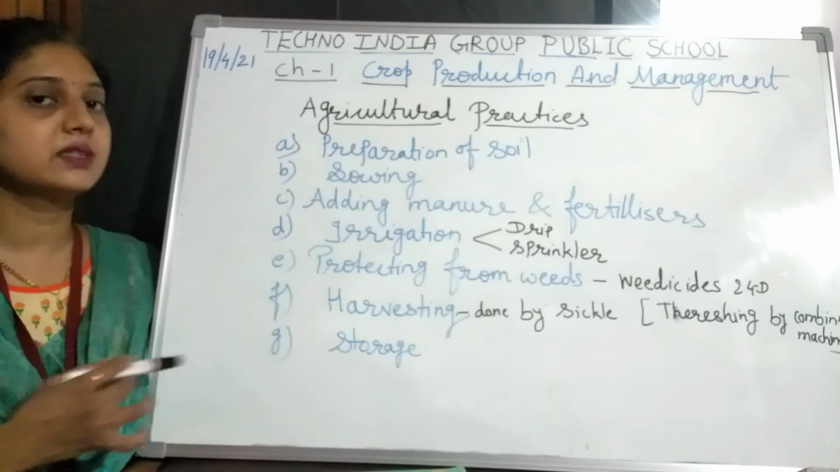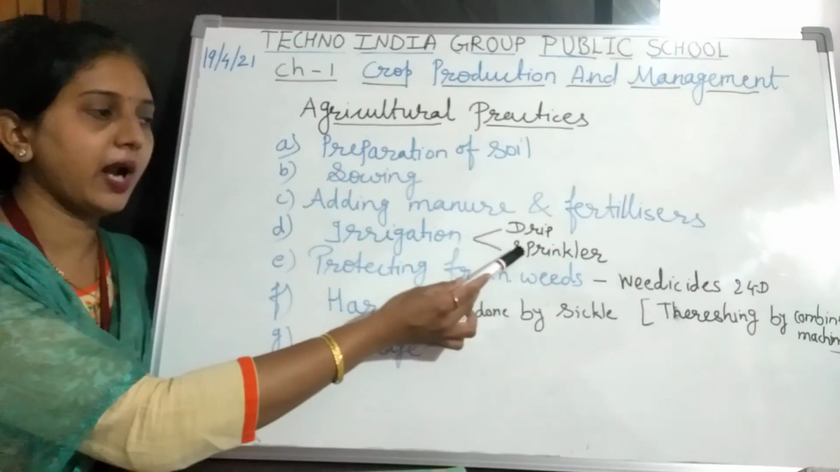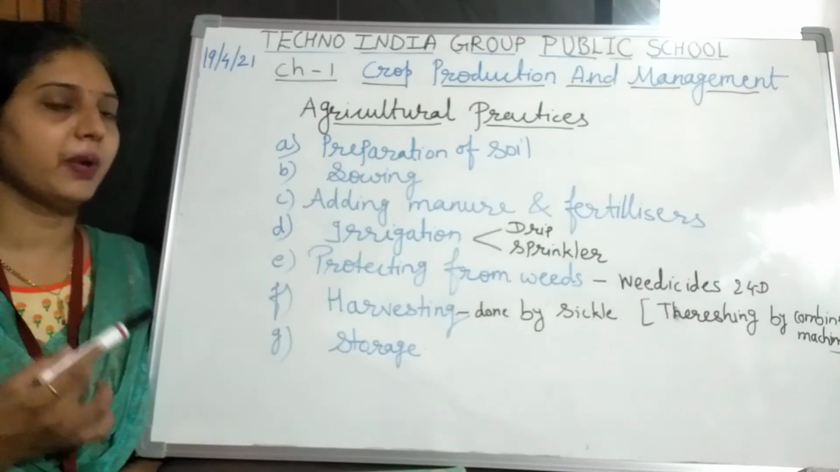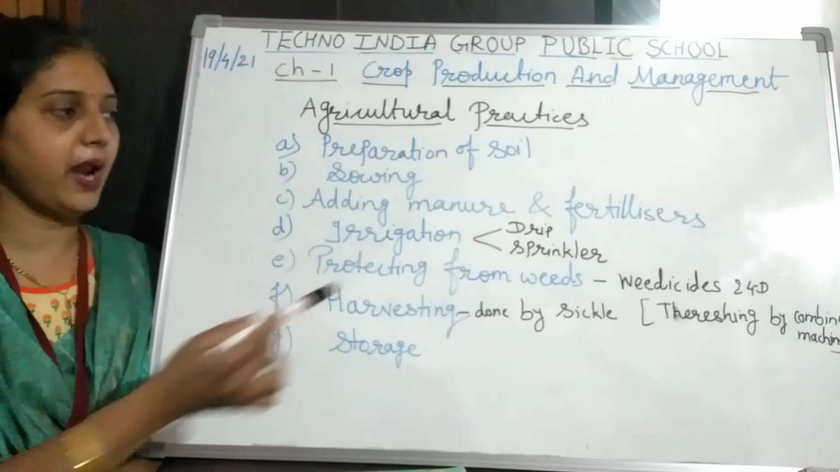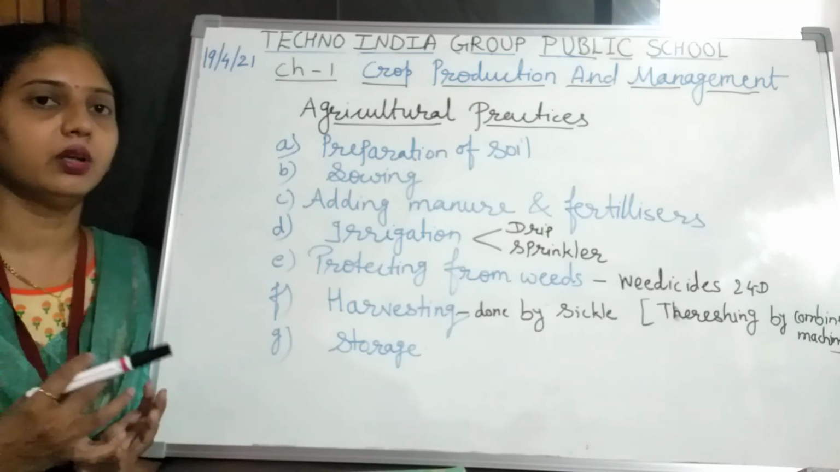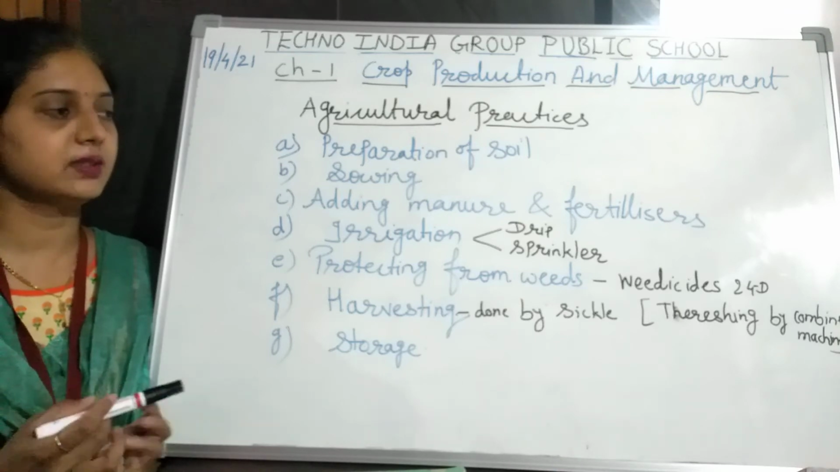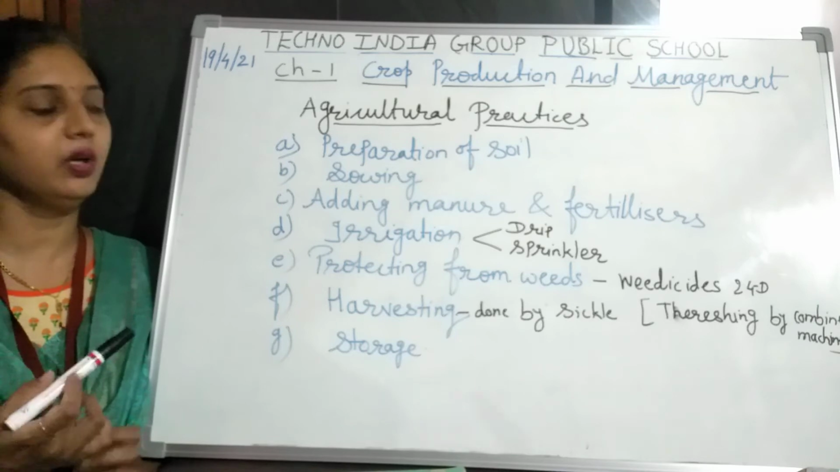Then irrigation means supply of water to the plants. It is done by two methods, that is drip irrigation and sprinkler irrigation. In drip irrigation, water is supplied drop by drop to the plants, so it is available the whole day to the plants. And in sprinkler irrigation, the water is sprinkled to every part of the plant and everywhere in the field.